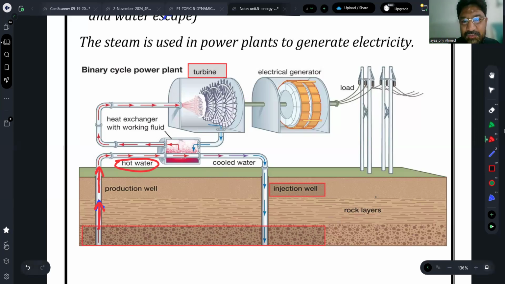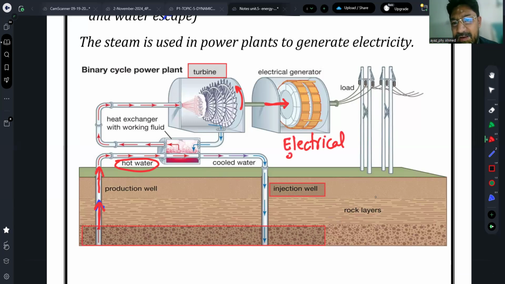When it runs the turbine blades, those blades are connected to the generator. Electrical energy is produced here, and that energy is delivered to homes and other areas with the help of these poles and high voltage transmission lines, right?